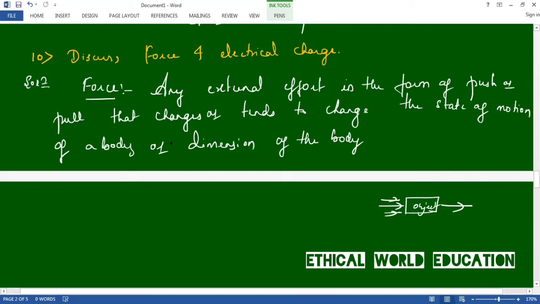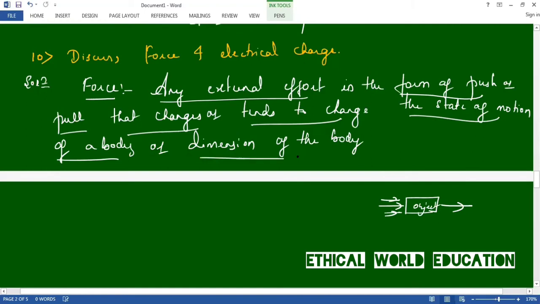We'll read the definition one more time. Any external effort in the form of push or pull that changes or tends to change the state of motion, that is, it can come into motion, it can get velocity, that is, change the motion of the body or the dimension of the body. It can change the shape also. The force might impact the shape of the body. Let us move to the next.